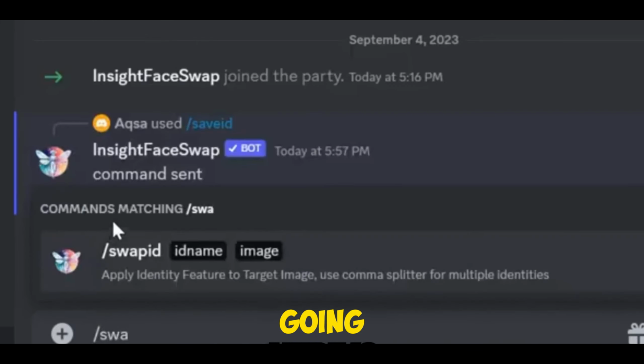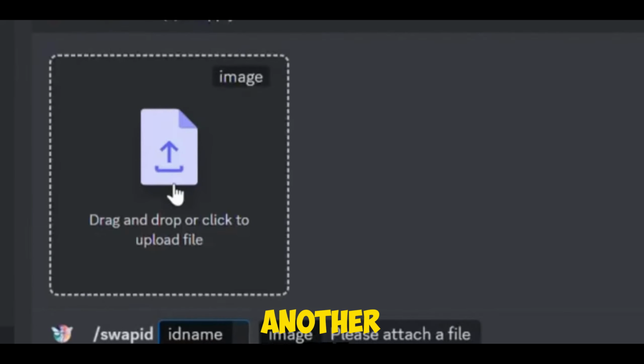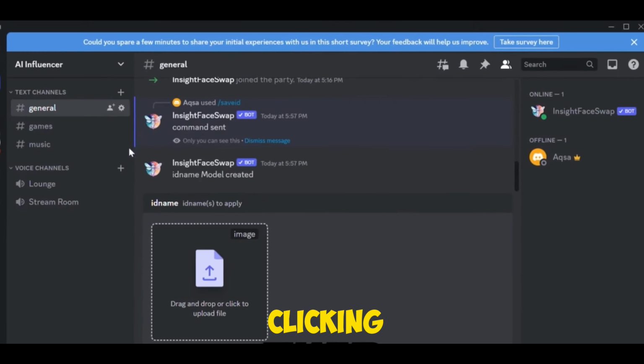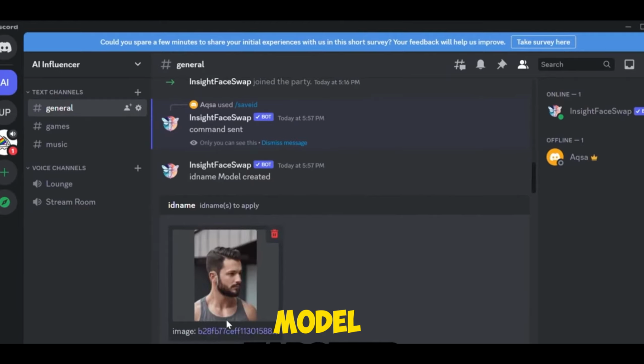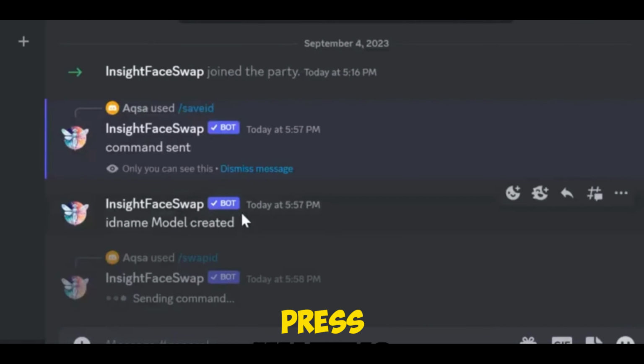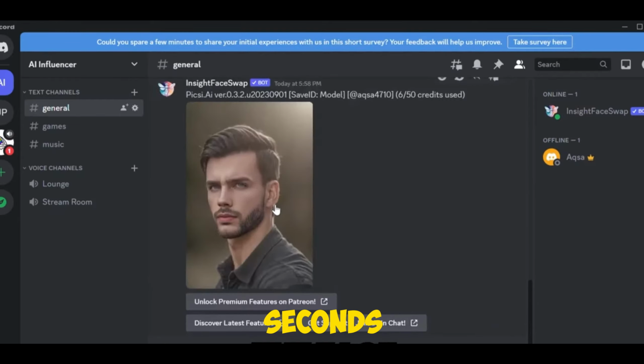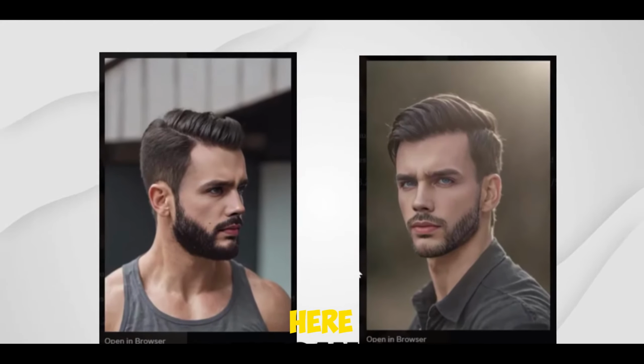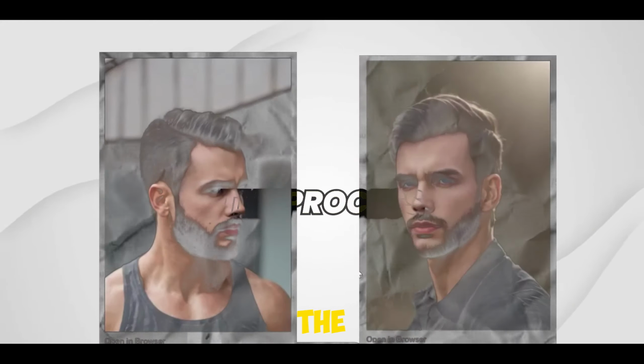So next, I'm going to type swap. Here is another prompt suggested. By clicking on it, I'm typing that ID model and pasting any of the targeted images we took from CRAI. Press enter. After waiting a few seconds, it has swapped the face, and here is the result. We can see the difference.